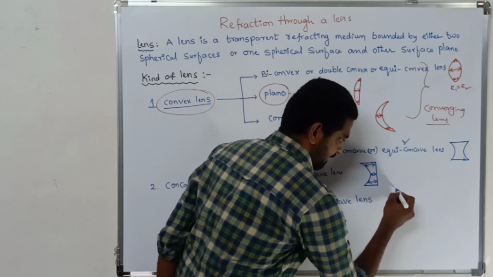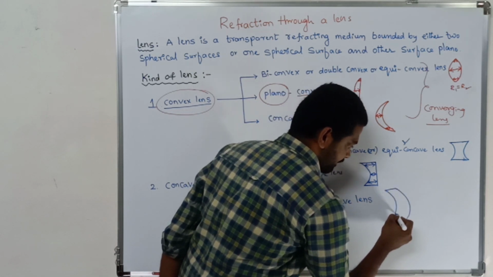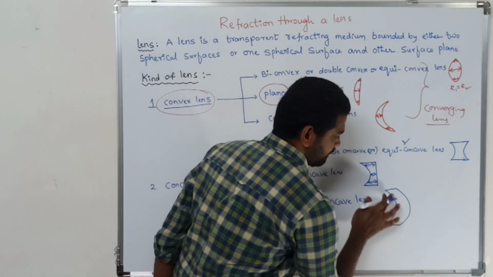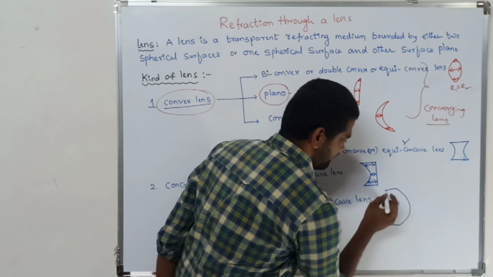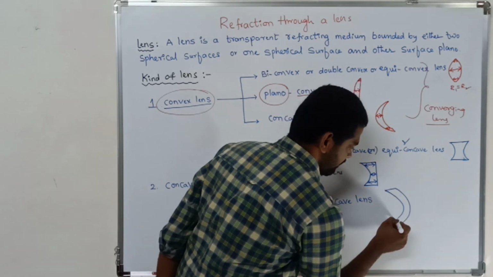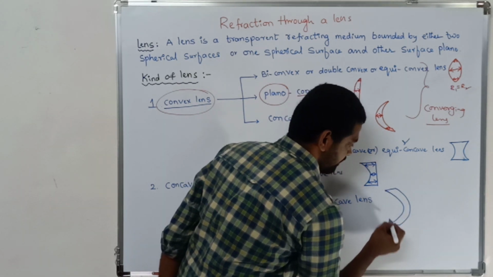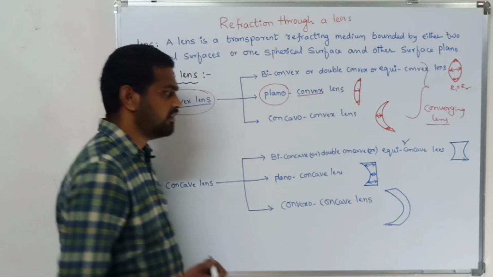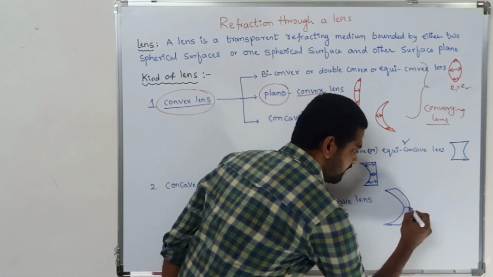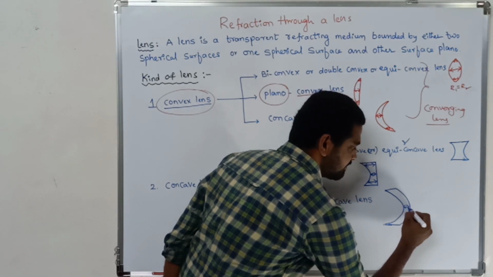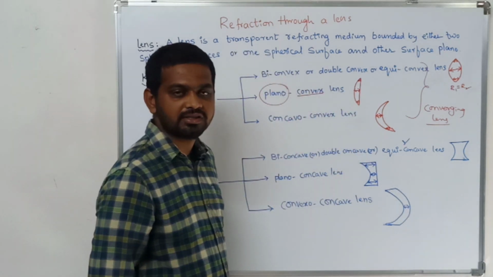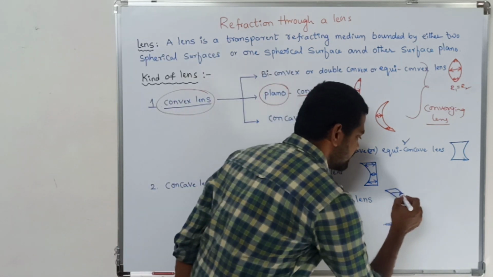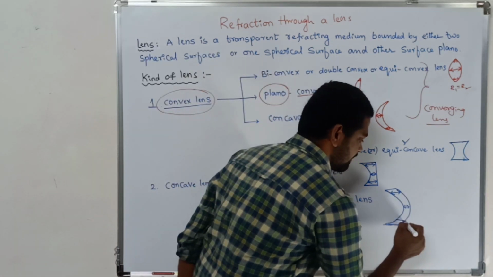Is it clear? I am drawing it in a clear manner. Even in case of the convexo-concave lens, the middle portion is very thin and the extreme portion is thick.